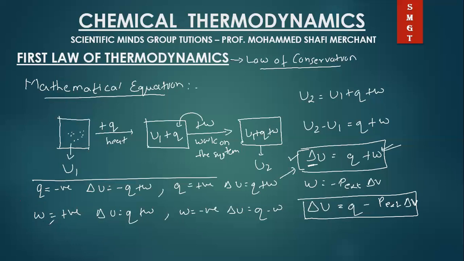Okay, suppose if the work is positive and Q is negative, so it is minus Q plus W. If the work is positive, the Q is positive, so delta U is equal to Q plus W. So like that, you can have so many equations with respect to the different sign convention, what is written in your numerical and what is given. उसके हिसाब से आप इसको जज कर सकते हो. Okay, so this was the entire mathematical equation for first law of thermodynamics.